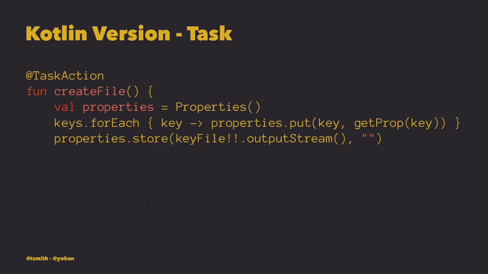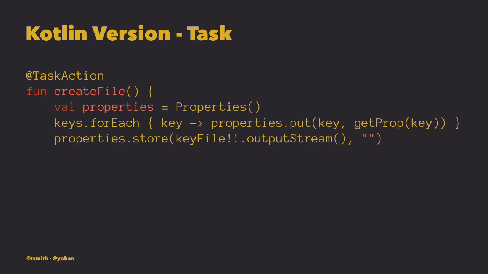So here is another version of writing the same one in Kotlin that's probably more idiomatic or concise. Gone is the for loop. We replace it with a function literal, or sometimes we call it a lambda. And what's even more interesting here is the last line. So we have the double bang operator.